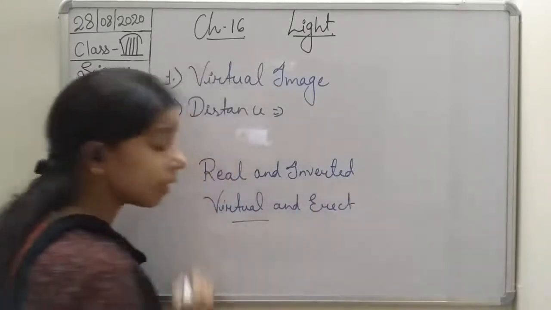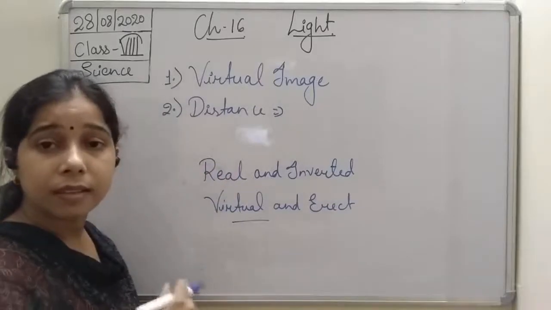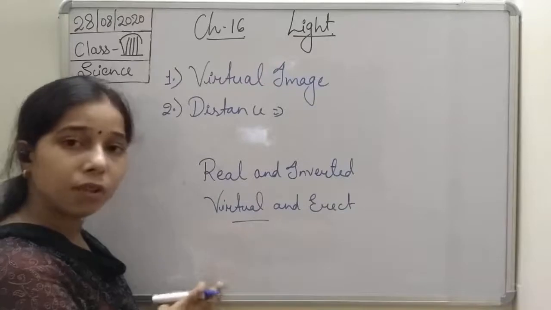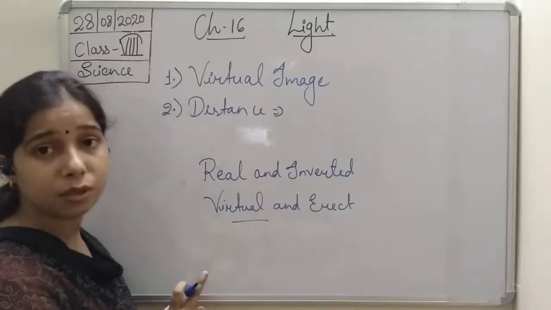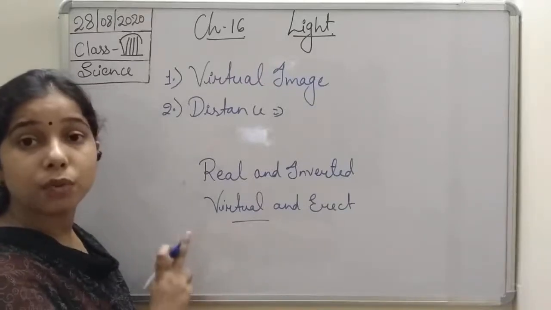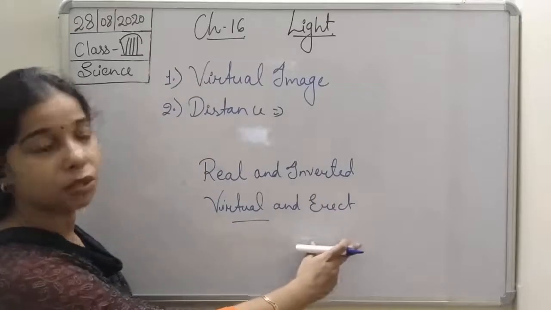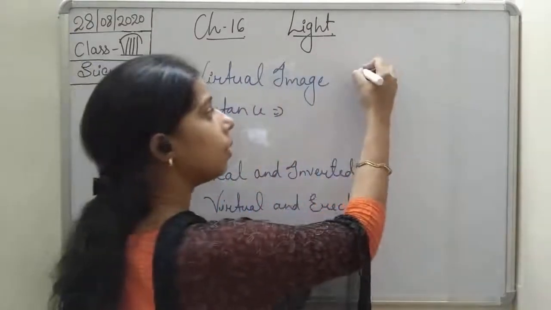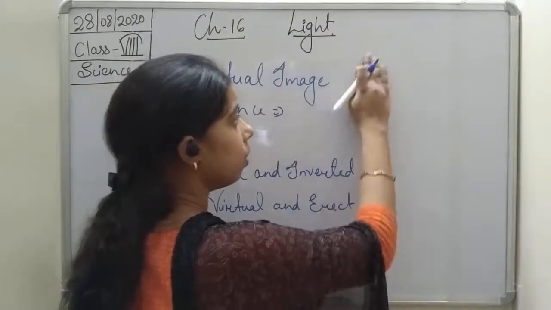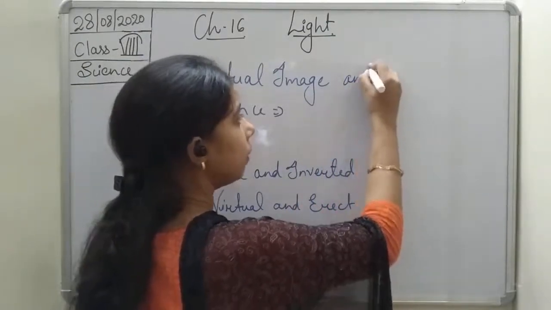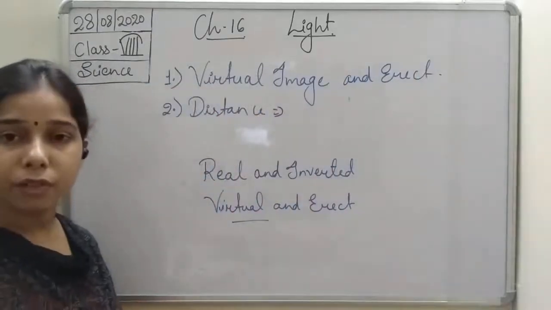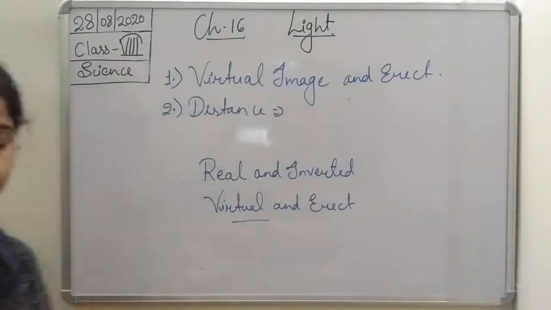So whenever we say that this mirror forms a virtual image, you will understand that it will not form only a virtual image, but it will also form an erect image. So with this virtual image, you can add another point, that is virtual and erect. Okay, so it will form a virtual and erect image.